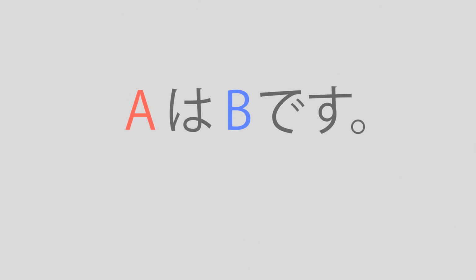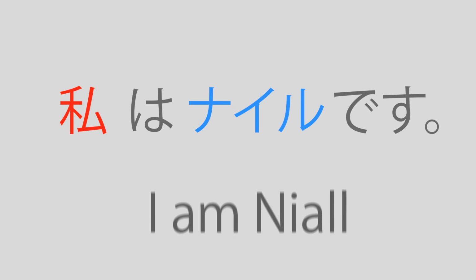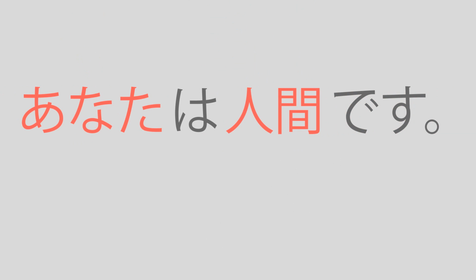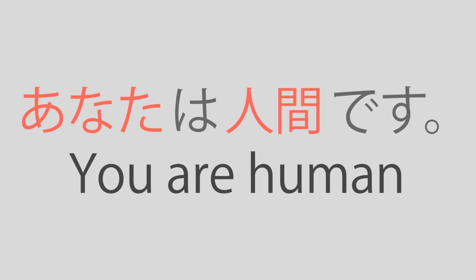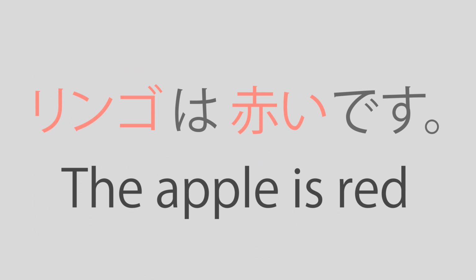Let's use this structure to make our own sentences. For example, we can replace A and B with watashi and Niall respectively. So it becomes watashi wa Niall desu. This is I am Niall when translated, or literally I Niall to be. How about another example? Anata wa ningen desu. You're human. Anata means you, from previously, and ningen is human in Japanese. You can also apply this to objects. Ringo wa akai desu. The apple is red.